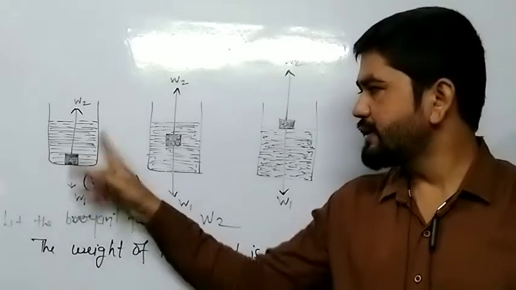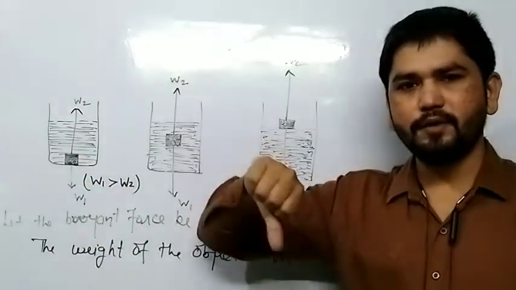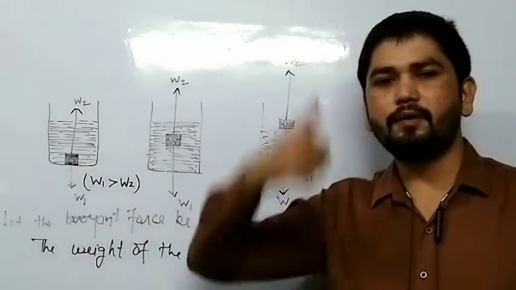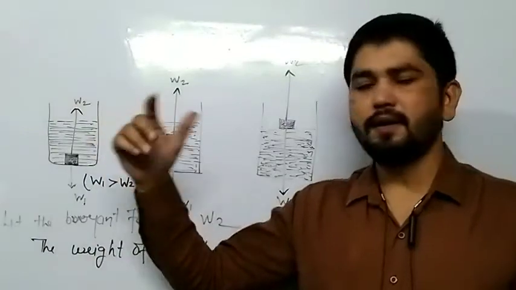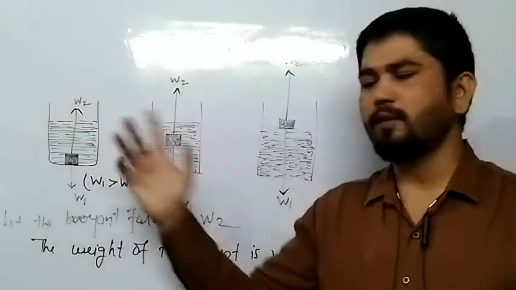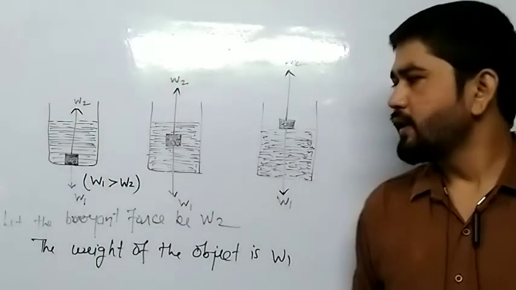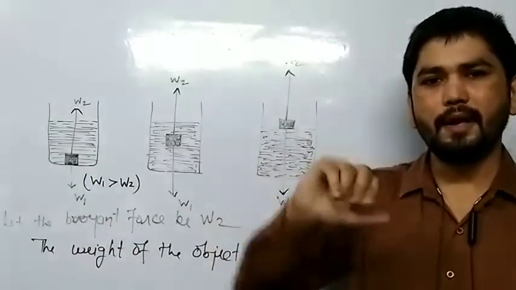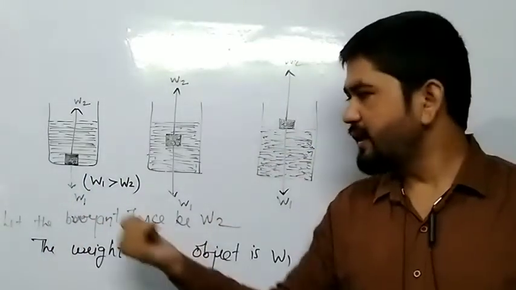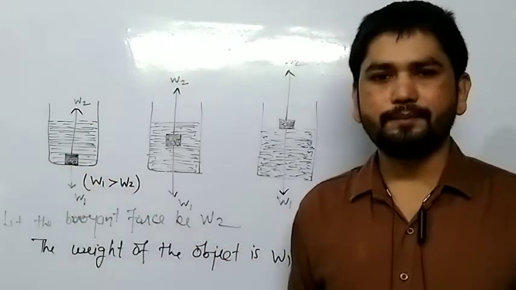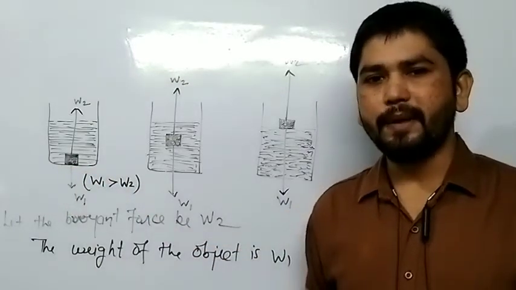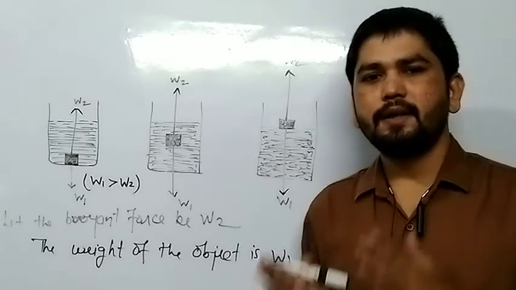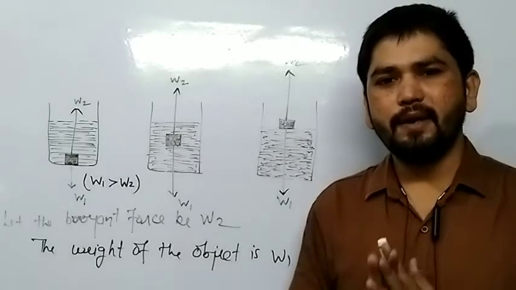Two forces are acting here. If the downward force is greater, it will be at the bottom. If the upward force is greater, it will be at the top, it means the surface of the liquid. So here it is at the bottom. It means the downward force is more than the upward force. That's why it sinks at the bottom. So when the weight of the object is greater than the buoyant force, the object will sink.